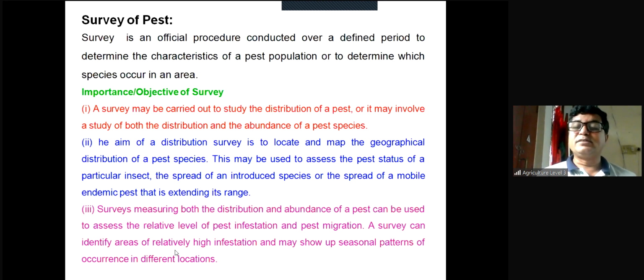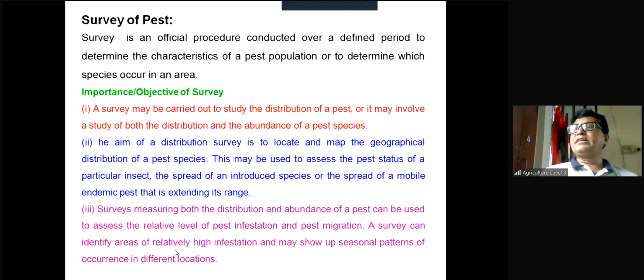By survey. A survey can identify areas of relatively high infestation and may show up seasonal patterns of the occurrence in different locations. If we survey, we can see where the pest population is dense, where moderately dense, where sparse or less dense. So all this information indicates the infestation, because infestation is directly related to the number of the insect pest. And again, it may show up the seasonal patterns.